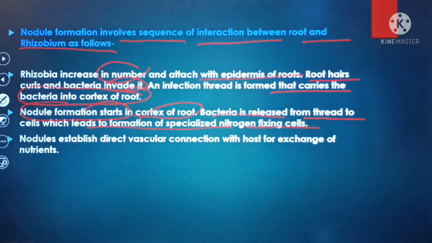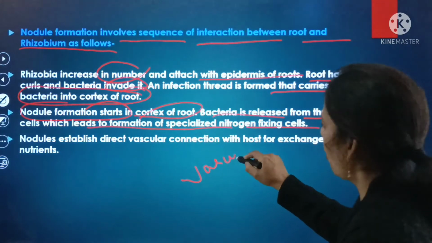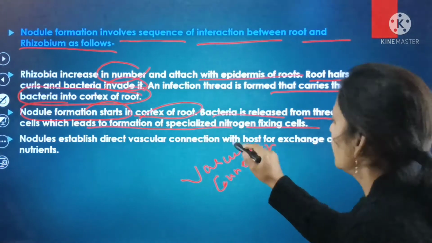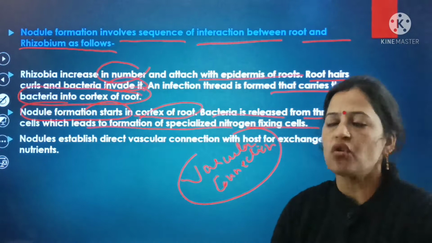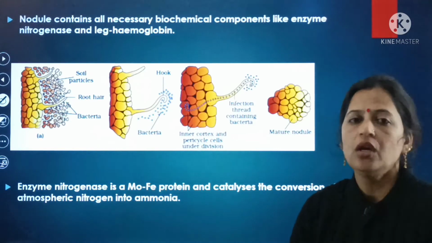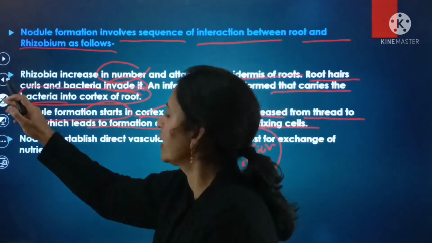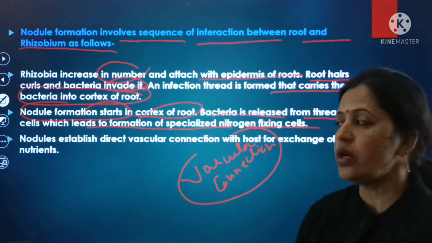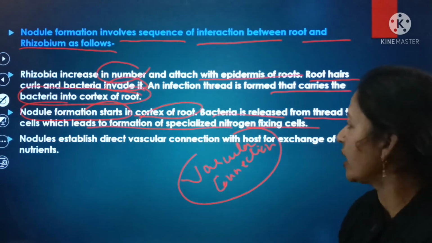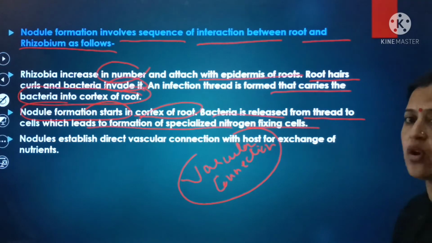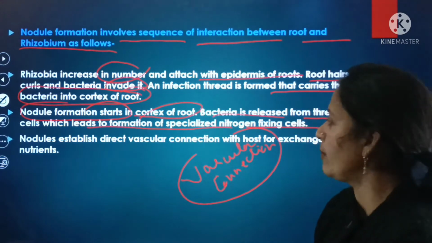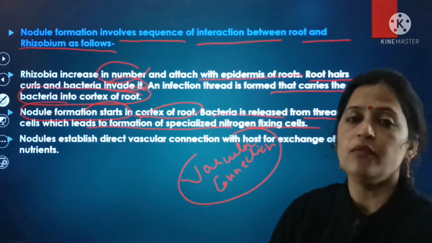The nodule establishes a direct vascular connection with the host, especially for the exchange of nutrients. So the nodule is directly established with a vascular connection with the host because it helps in the exchange of nutrients.